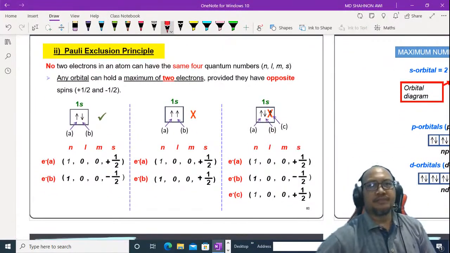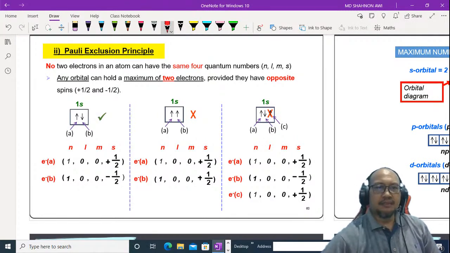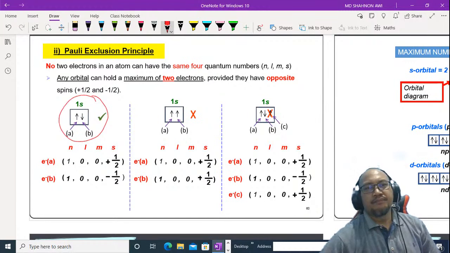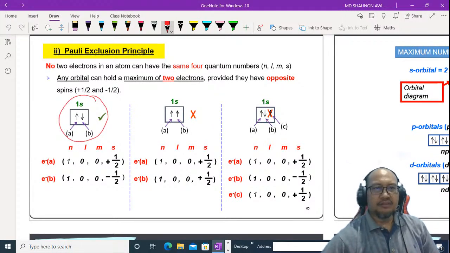The Pauli exclusion principle: no two electrons in an atom can have the same 4 quantum numbers. Any orbital can hold a maximum of 2 electrons. In other words, this is the right one for the Pauli exclusion principle: in one orbital, only 2 electrons with different spin. This cannot, because same spin. This cannot, because 3 electrons.